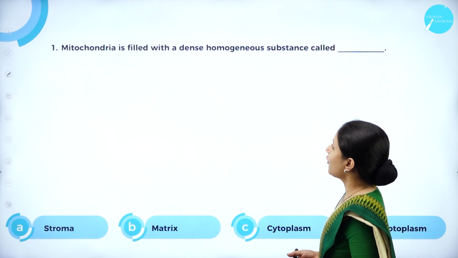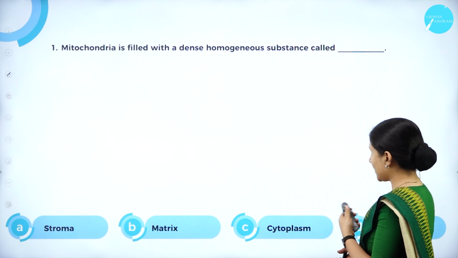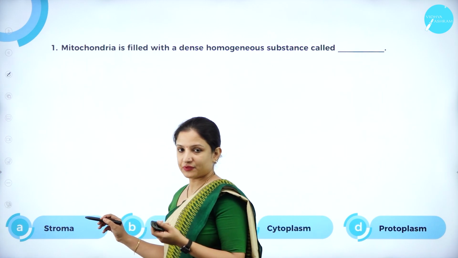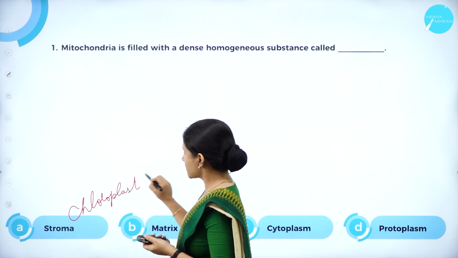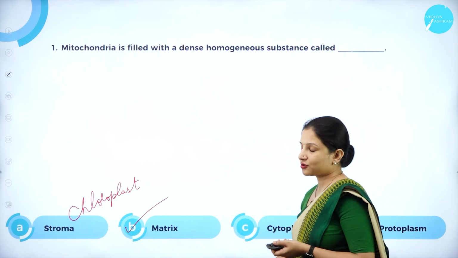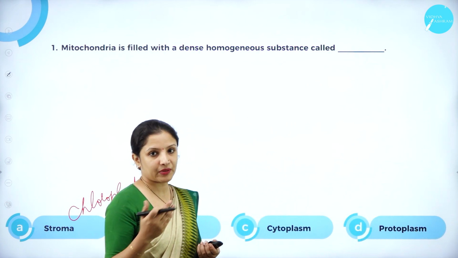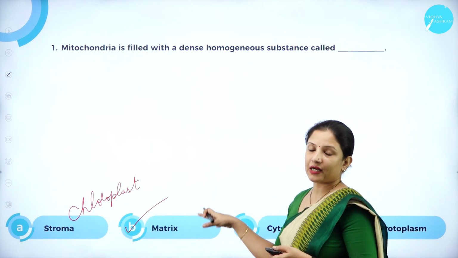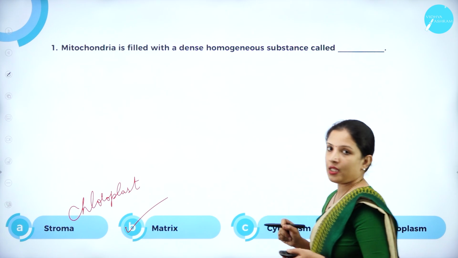First question: mitochondria is filled with a dense homogeneous substance called, is it stroma, matrix, cytoplasm or protoplasm? Stroma is the dense substance present in chloroplast. But my question is about the dense homogeneous substance present in mitochondria, so the right answer is matrix. Cytoplasm is the fluid matrix present in the plant and animal cell. Protoplasm is the cytoplasmic content along with the cell membrane. So the right answer for this question is B, matrix.